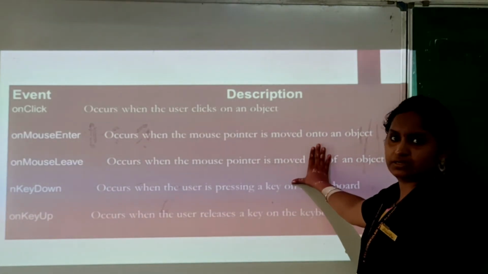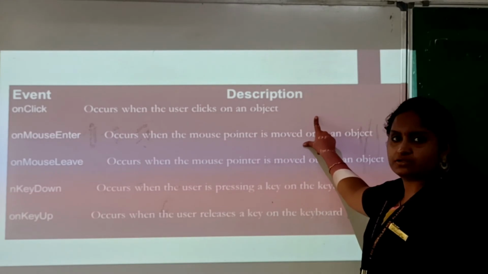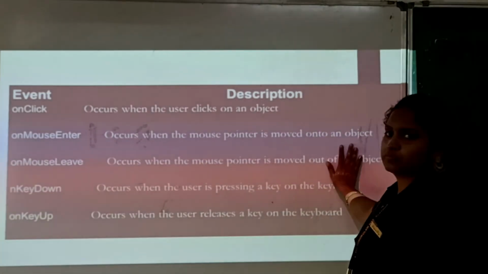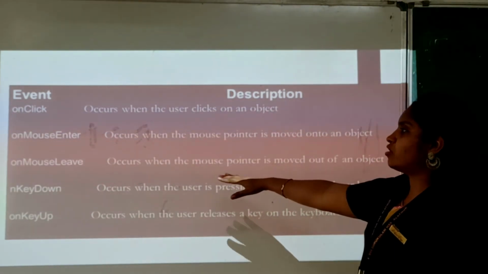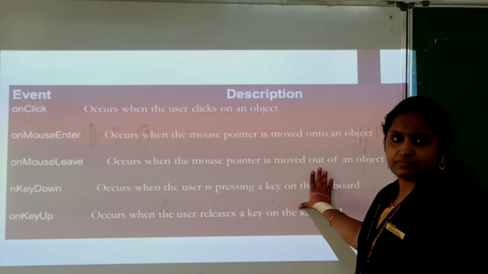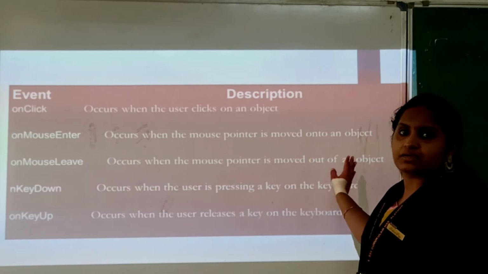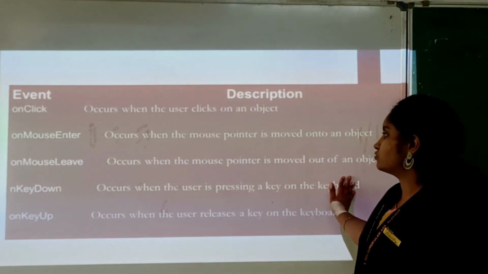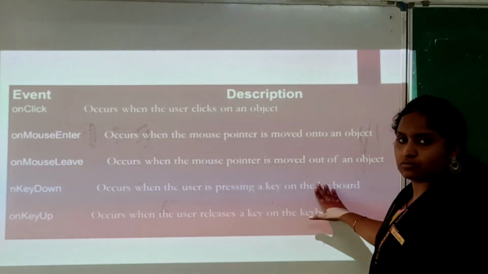And on mouse enter, if you place the mouse pointer above any buttons or any icons, it will access the values. Again on mouse leave, after placing the mouse pointer, if you move it away, it will calculate. That is the on mouse leave. Next one is on key down.